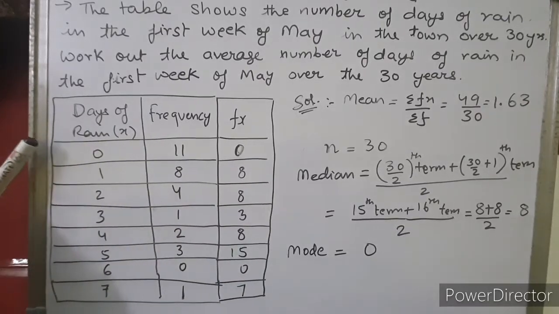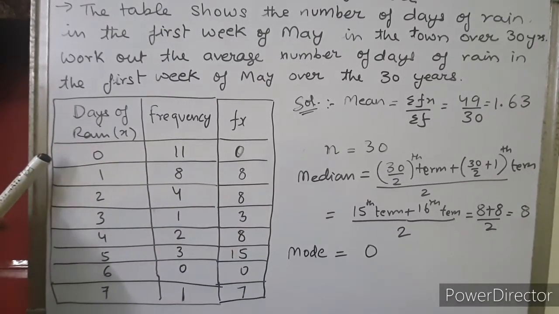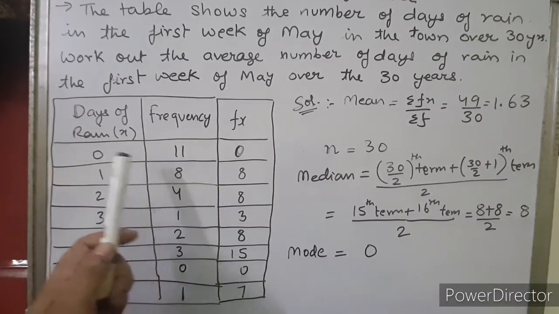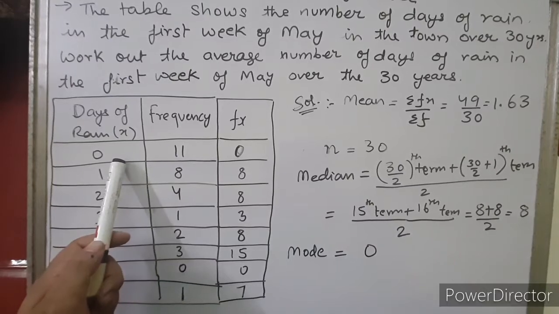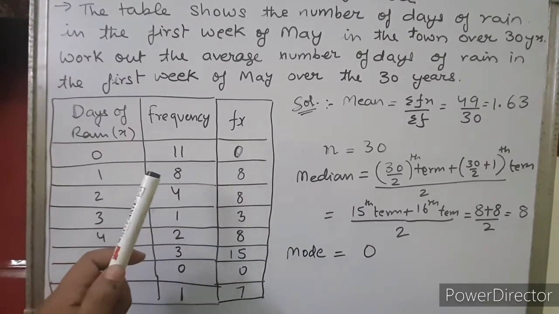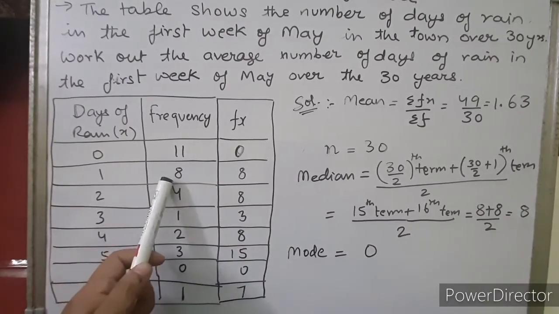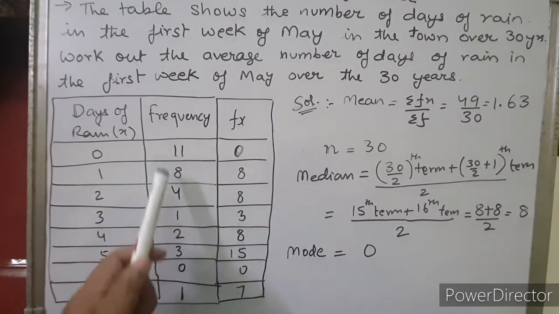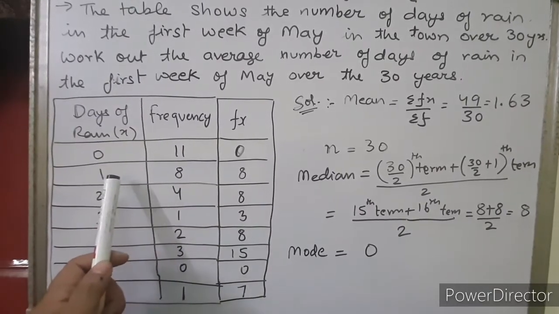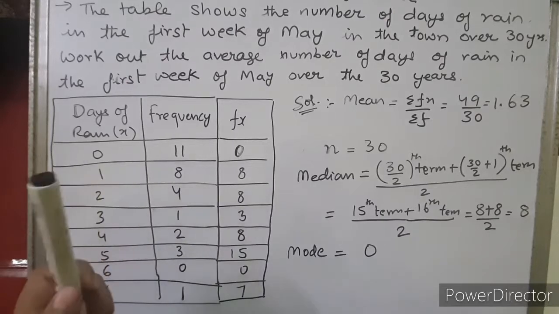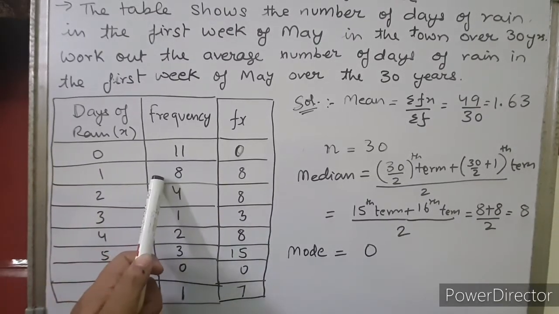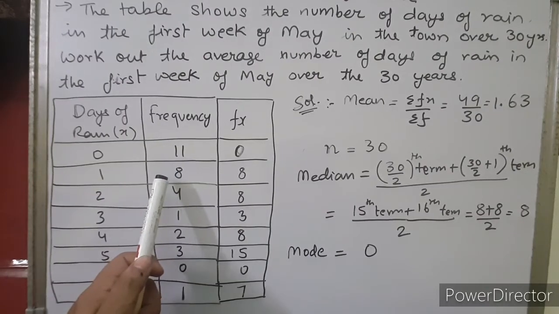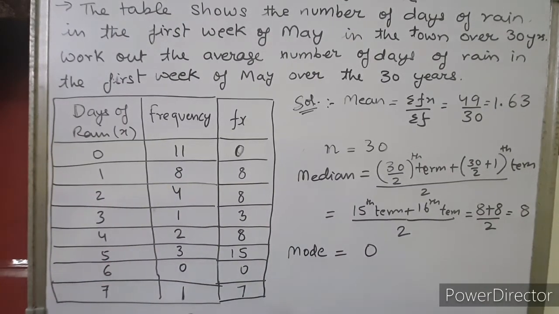Days of the rain: 0 days, 11 times. That means no rain happened during the first week of May 11 times. 1 day of rain is given, frequency 8. What does this mean? This means that in the first week of May it rained only 1 day. How many times did this happen in 30 years? It happened 8 times in 30 years.